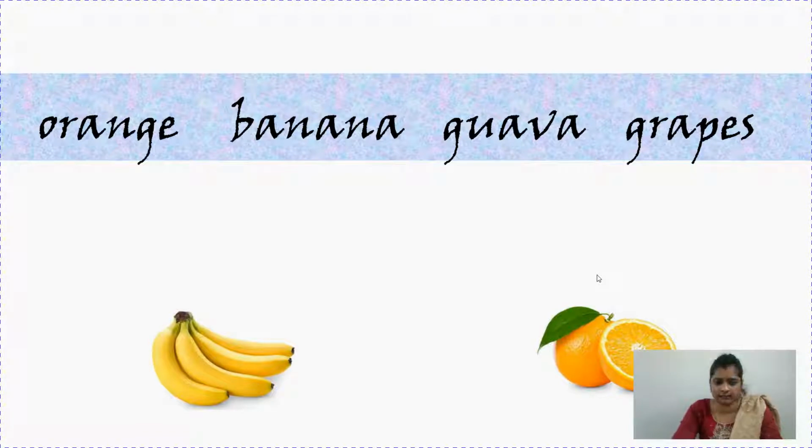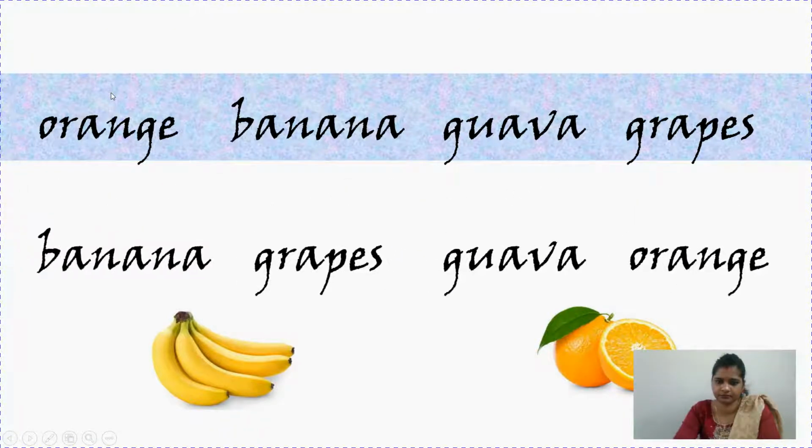Now let's write the names of the fruits: orange, banana, guava, and grape. The first letters are O, B, G, and G. B is the first letter to come, so we will write B first, and after that, you know, A, B, C, D, E, F, G comes, then O comes. But here you will see that there are two G's. So we will move to the next letter, U and R. We know R comes before U. So first we will write grapes, guava, and then orange, like this.